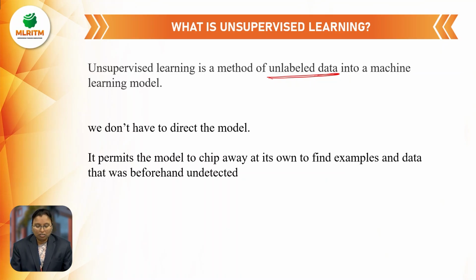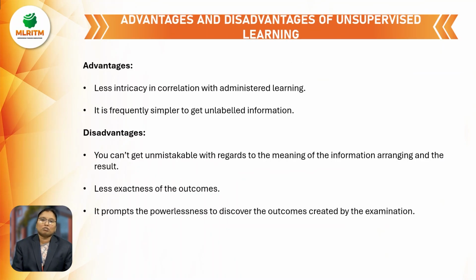So in this one, we don't have any direct models. In supervised learning, models are there: we can classify, we can regress, and then we can solve. But here we don't have any direct models, so we can use the unsupervised learning for detecting purposes. In unsupervised learning, some advantages are there and some disadvantages are there.